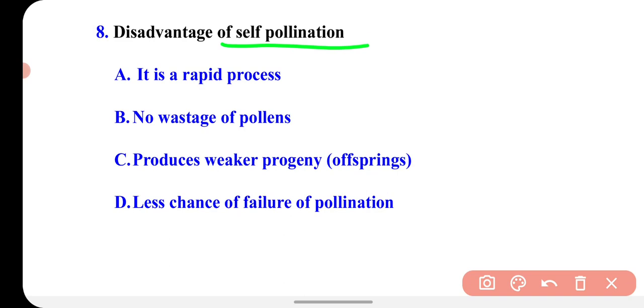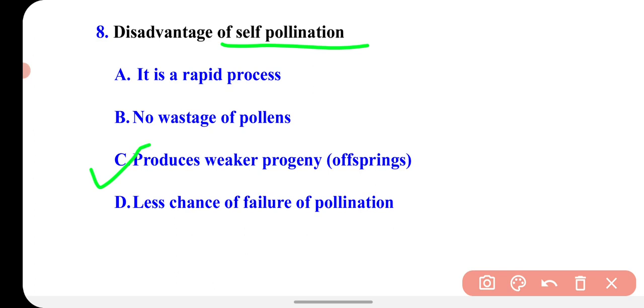The transfer of pollen occurs within the same flower, so the genetic makeup of the progeny is similar to the parent plant, and it makes the progeny less healthy and weaker. So this is the disadvantage, this is the drawback.